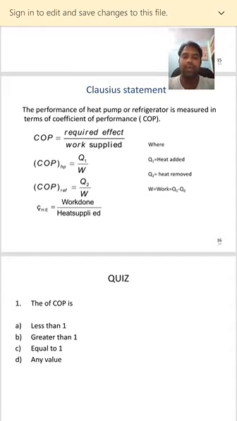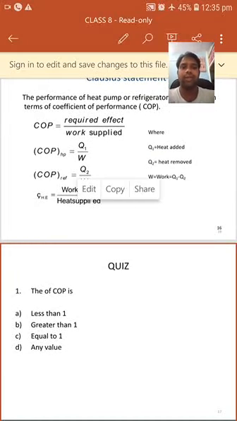The COP. What is COP? COP is nothing but coefficient of performance. The coefficient of performance is A less than 1, or B greater than 1, or C equal to 1. Less than 1.